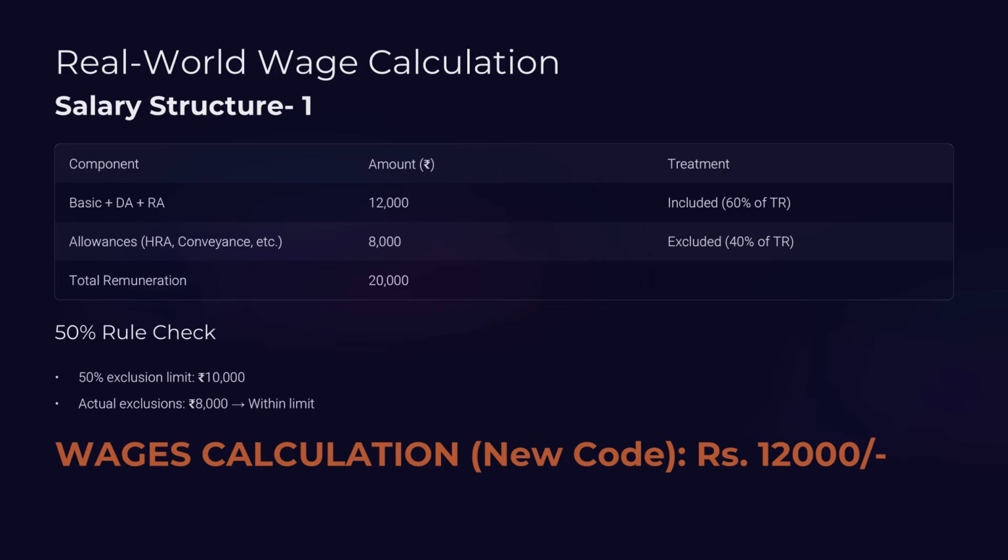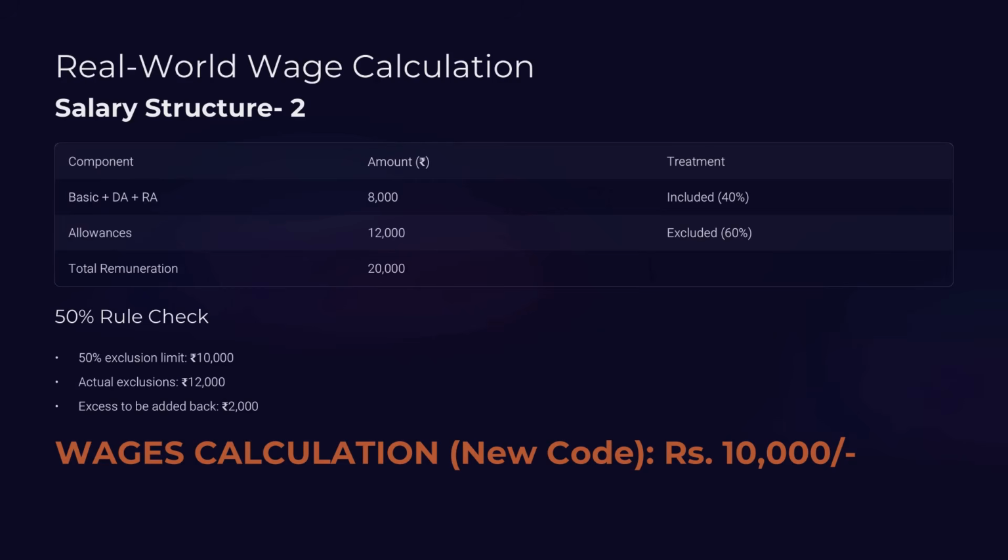In the first example, the basic plus DA is equal to 12,000, which is Part A, allowances are equal to 8,000, which is Part B, and the total remuneration comes out to 20,000 rupees. Now let's check the 50% rule, that is Part C. The allowances cannot exceed 10,000, which is 50% of the total remuneration. In this case, the allowances are already 8,000, which is less than 10,000. So, no add back is required in this case, and the wages remain 12,000 only.